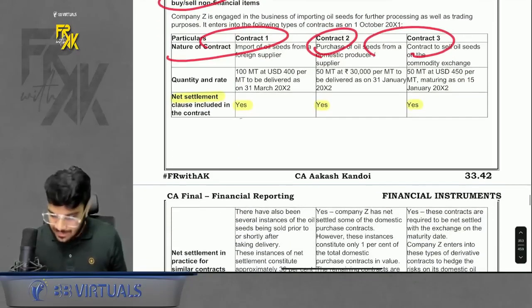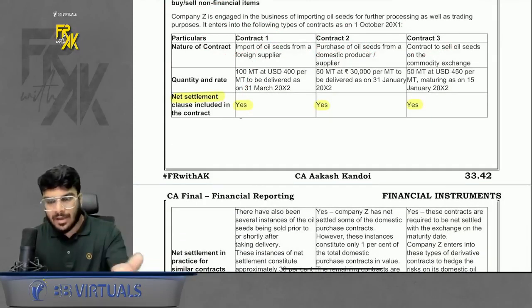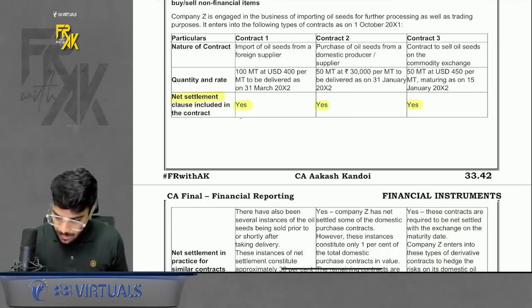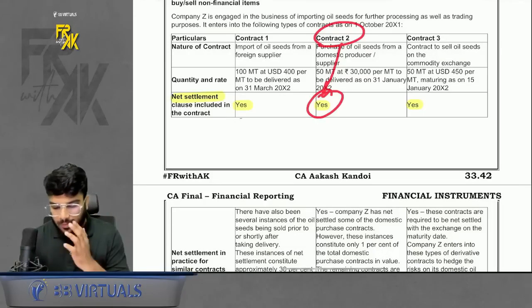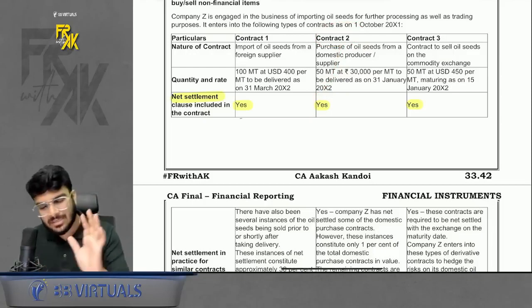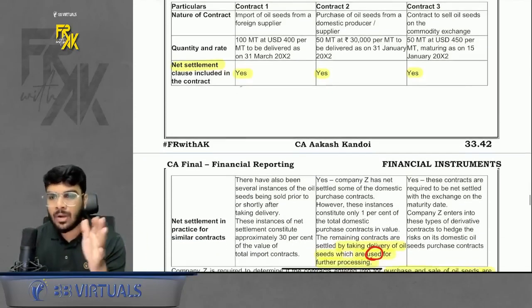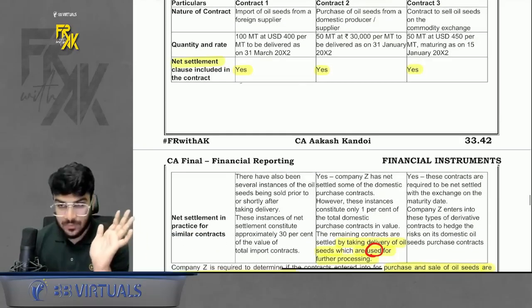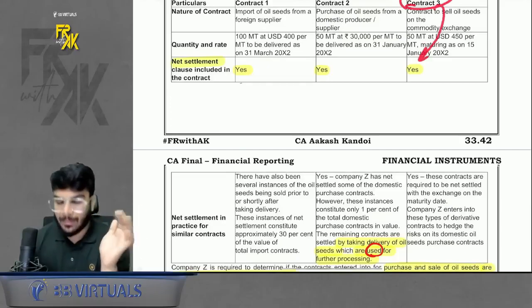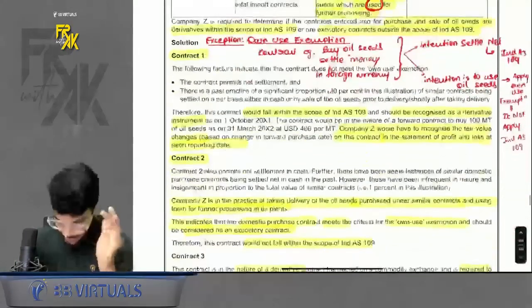Okay. Just to revise this, in contract number 1, settlement happening on a net basis is covered under derivatives, 109. Under contract number 2, you are buying the oil seeds for your own consumption. So there is a concept of own use exemption. Just remember that part. Whenever you're buying anything for own use, it is not accounted under 109. So it is out of scope. In the third contract, again settlement happens on net, so it will be covered under derivatives 109. Just read it, you will understand everything.